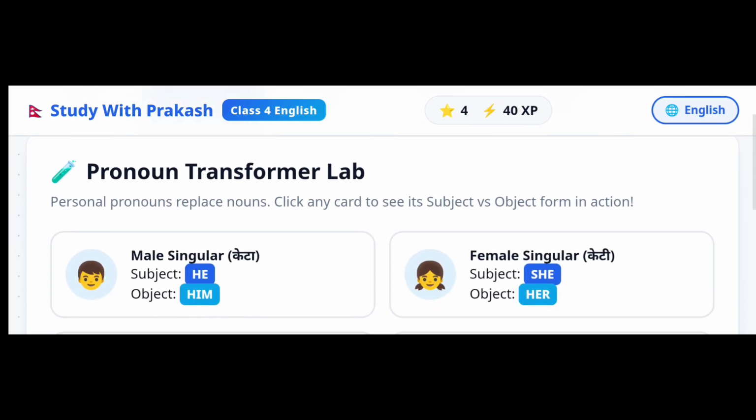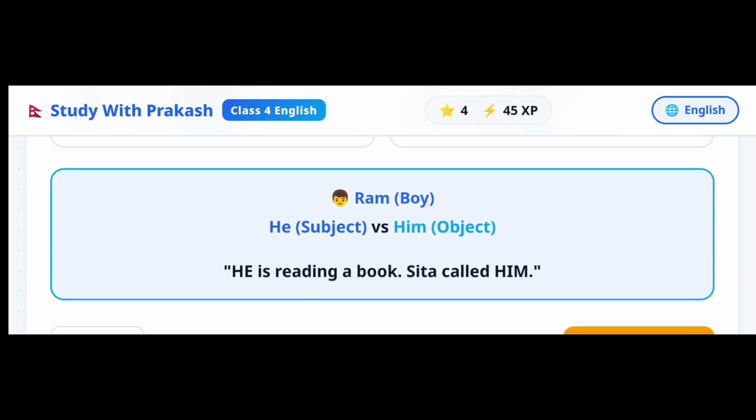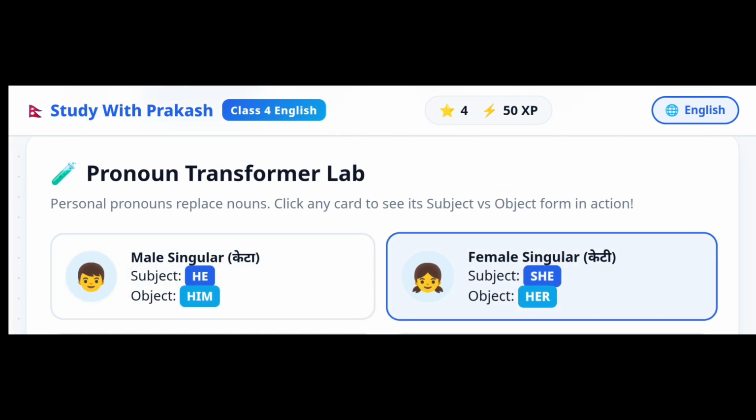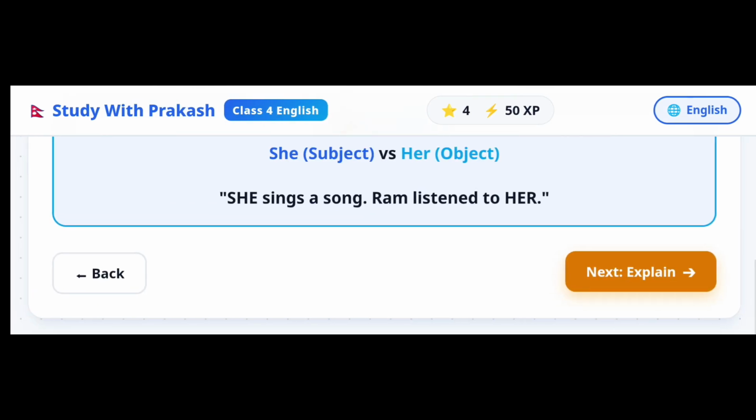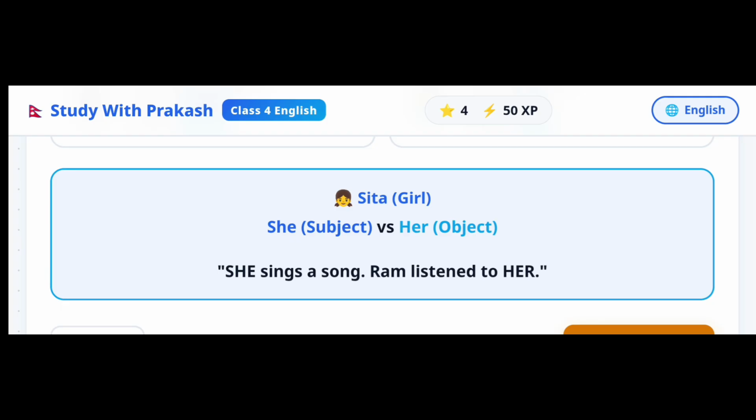Okay. Male singular pronoun: subject he, object him. Okay, look. Ram is a boy, and he is used in subject and him is used in object. For example, he is reading a book. Sita called him. Now, female singular pronoun: in subject we use she and in object her. Sita is a girl, and in subject we use she and in object we use her as a pronoun. For example, she sings a song, Ram listens to her.